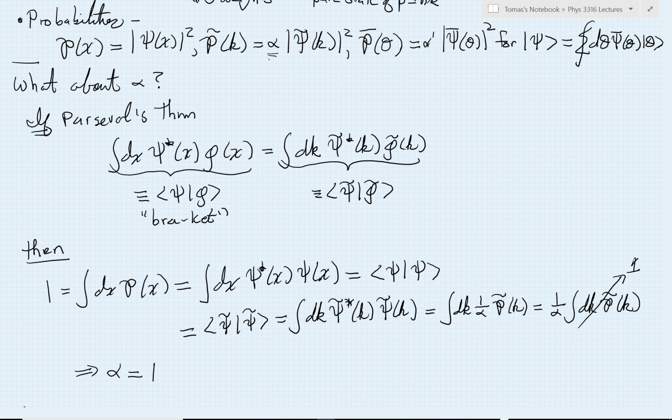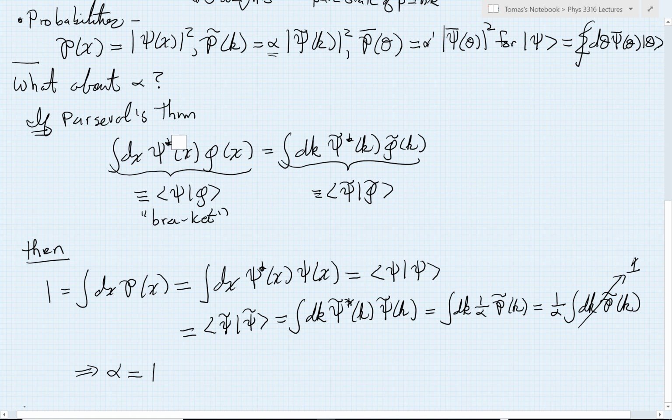Now, I'm going to introduce a little bit of notation here along the way that we didn't have last time, which was whenever I have an integral like this, there's a shorthand notation for it. This is the rest of the so-called bra-ket notation. We had seen the ket before. When we put the bra piece, the psi, acting on the ket, this bra-ket, what it really means is this particular type of an integral.